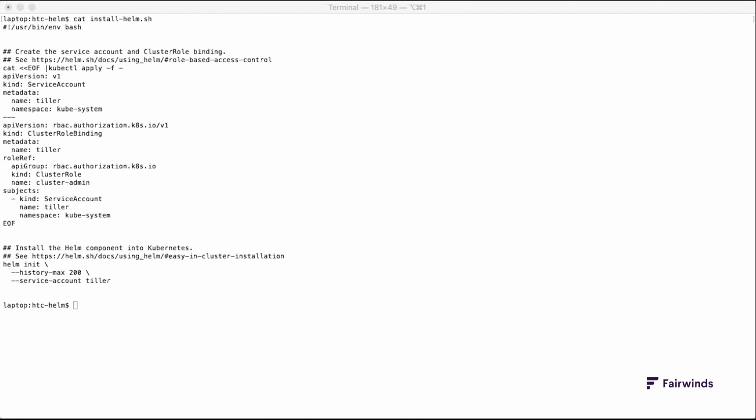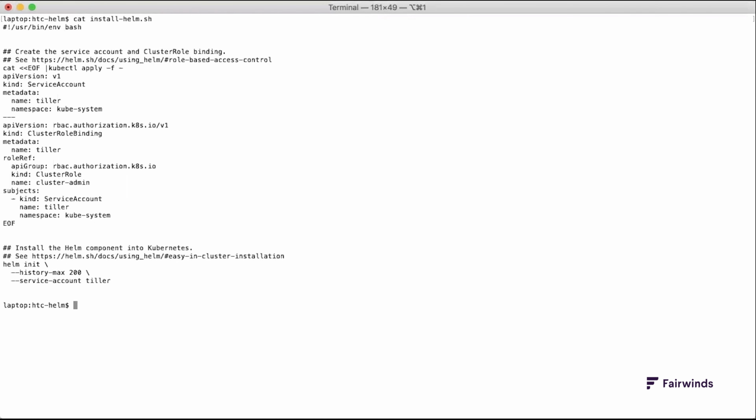I've already gone to the Helm website, helm.sh, and followed the installation instructions to install both the Helm client on my laptop and the Kubernetes component called Tiller. You can see those commands on my screen where I create a service account, create a cluster role binding for that service account, and use the helm init command to install Tiller in my cluster using the above service account.